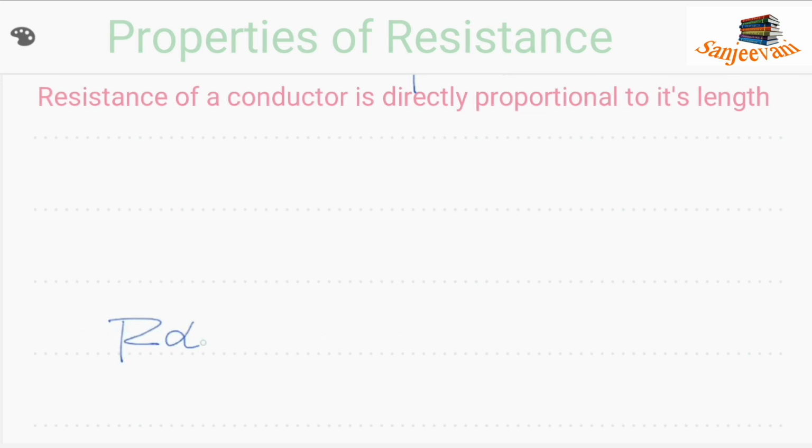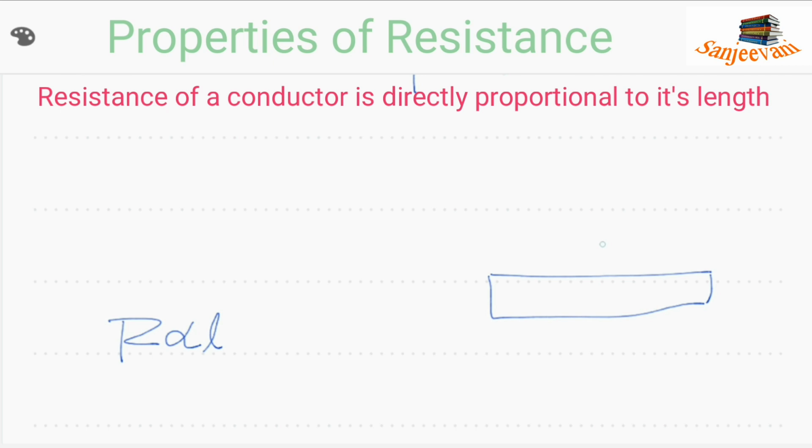Here I am taking a material of this much length. You can imagine its resistance is 10 ohms. In a numerical, I am taking the length as 2 meters. Here is a material which has a length of 2 meters and its resistance is 10 ohms.